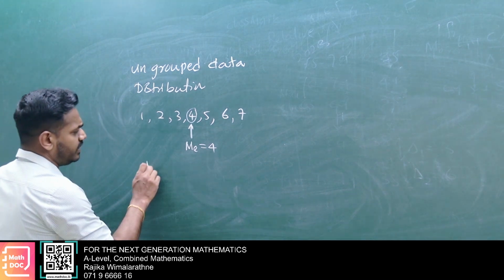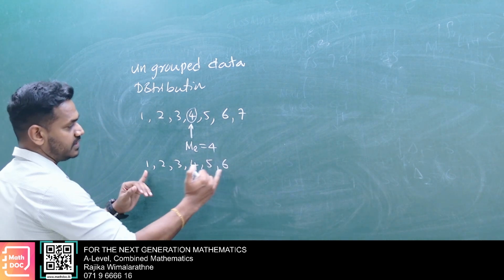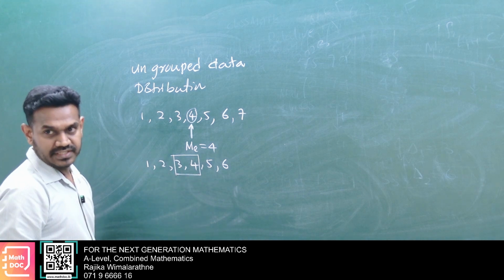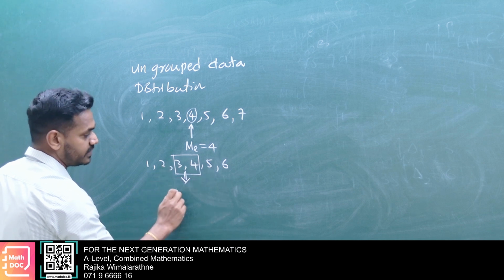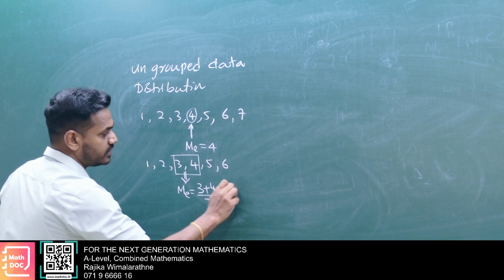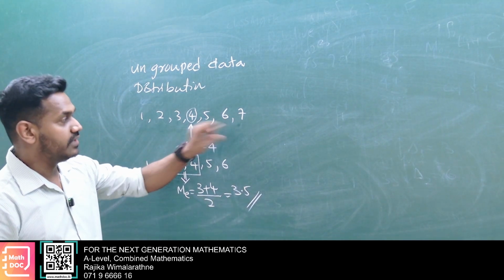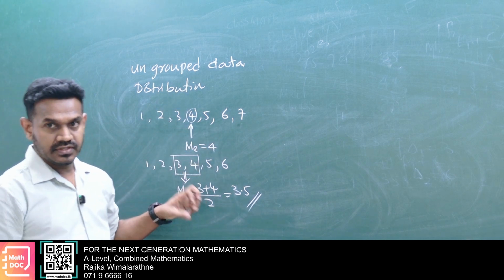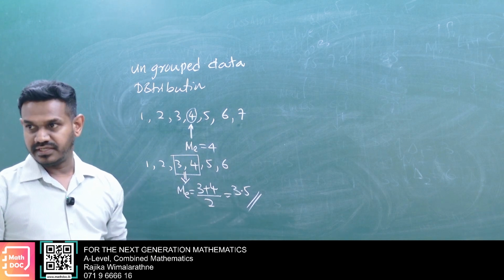Then 1, 2, 3, 4, 5, 6. Here we have an even number of elements, so there are two middle terms. When getting the median, you have to take the mean value of them. The median is 3 plus 4 divided by 2, so 3.5 is the median. For an odd number of terms we have one median. For an even number of terms we have two mid values, then take the mean value of those. That is the median.